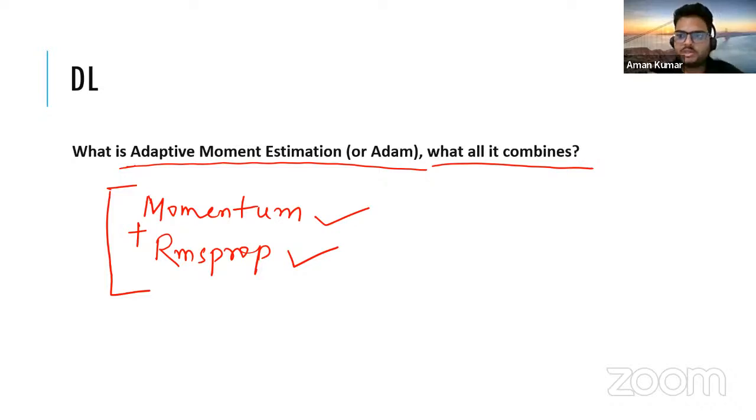So we will have some discussions on vanishing gradient today in this session, because that is one important concept in deep learning space, right? So this was on deep learning, and we got the answer mostly. So ADAM is a combination of these two things, and that makes it kind of one special optimizer. Okay.